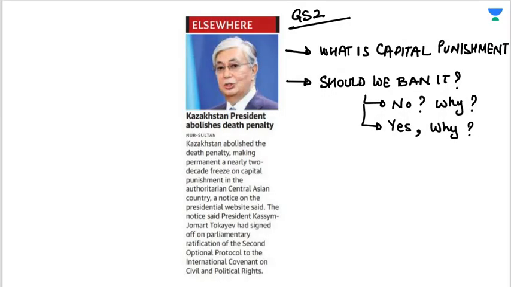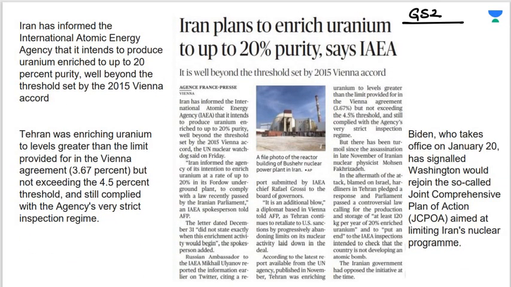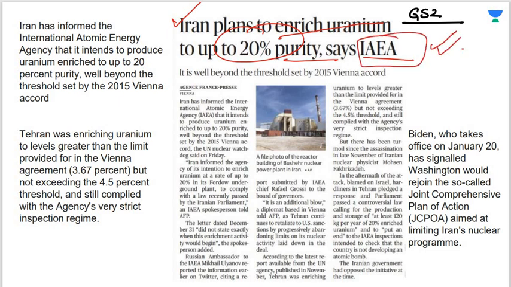Going on to the next article, this is important for Prelims and important for Mains GS Paper 2. You have to study what capital punishment is and whether we should ban it. If no, why? If yes, why? Kazakhstan has abolished the death penalty, making permanent a nearly two-decade freeze on capital punishment. You have to study this from your Mains perspective. From an international relations perspective, you have to read: Iran plans to enrich uranium up to 20% purity, says IAEA. You have to study what the IAEA is and what the impact on global relations is if Iran plans to enrich uranium, which it is not allowed to by the US.